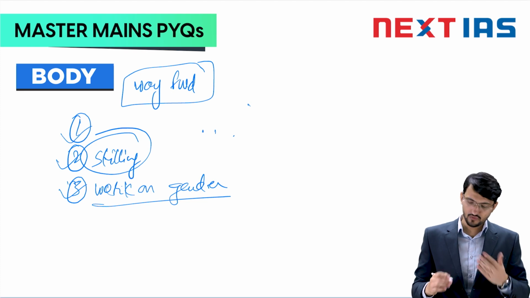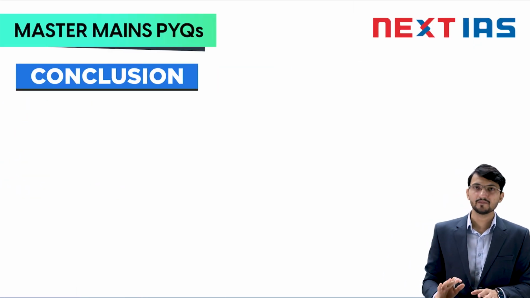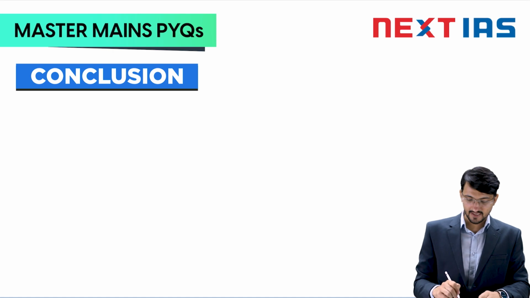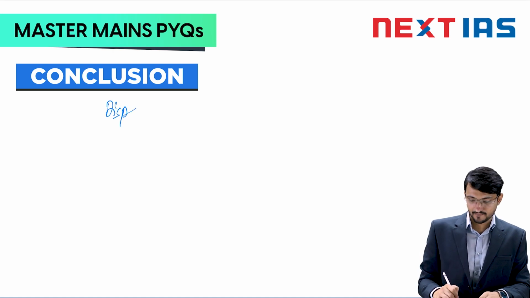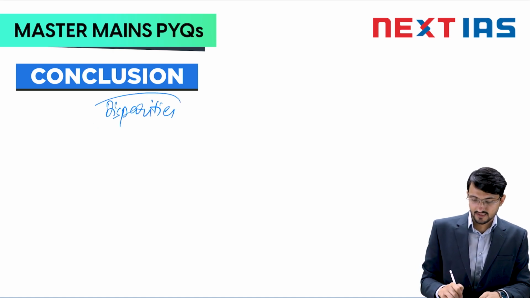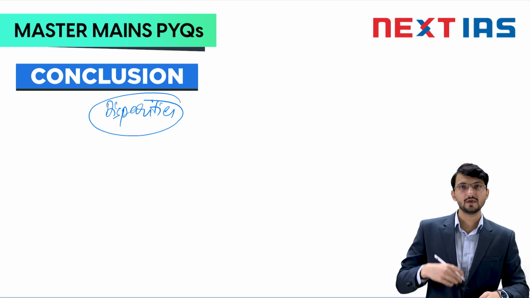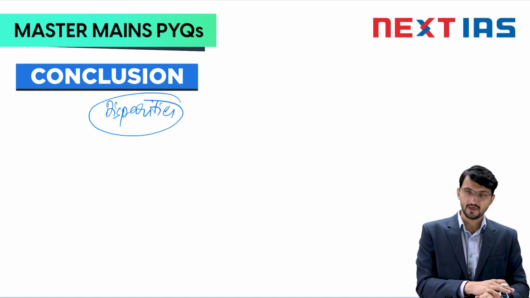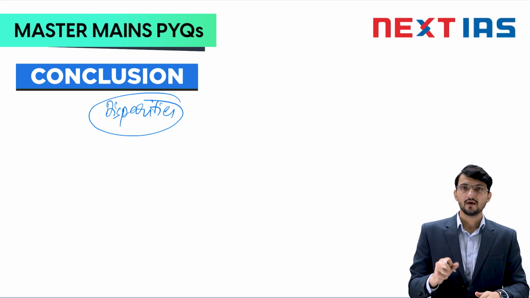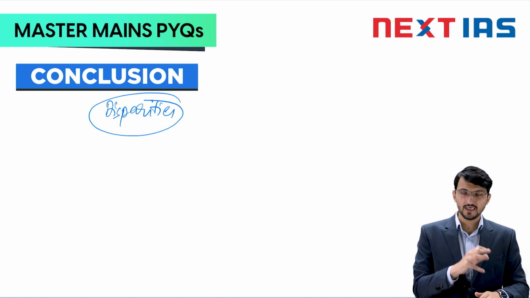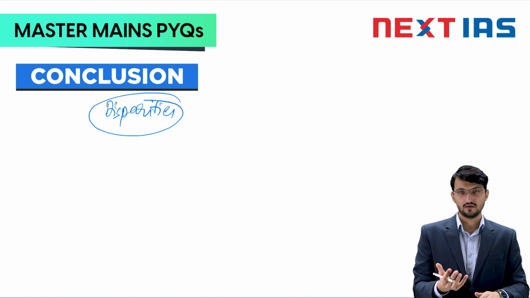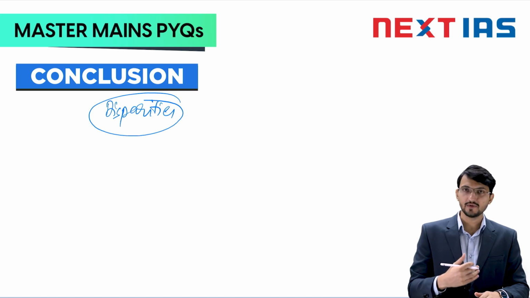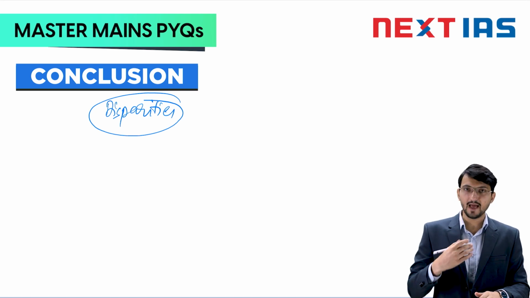After writing the way forward, you can jump to the conclusion. In the conclusion, the basic idea should be that you mention the disparities, and that these disparities need to be tackled. The economic inequality, the gender inequality, the environmental inequality, and unskilled people, all of this has to be tackled, and you bring in a balanced approach.